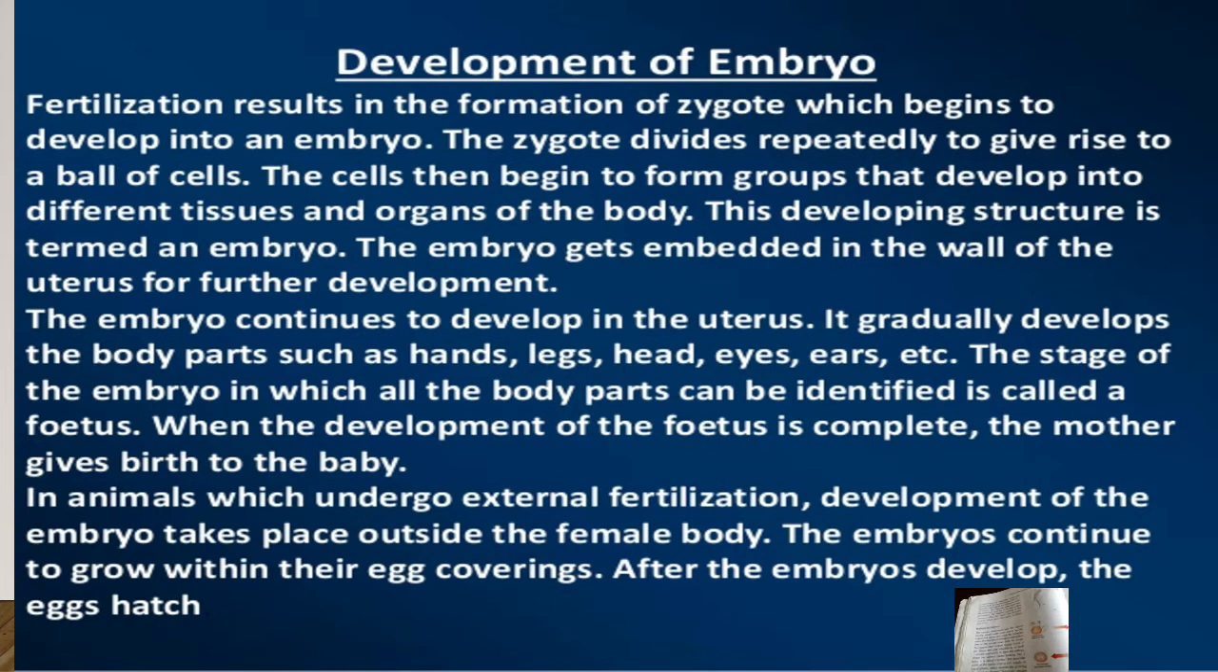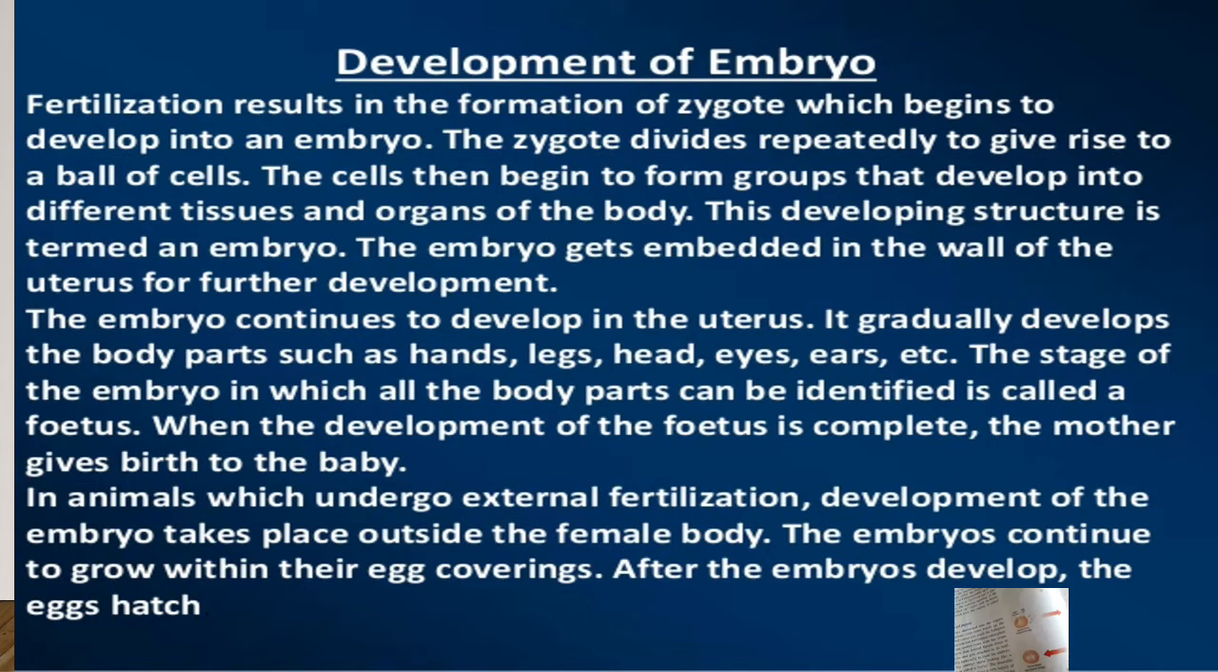So fertilization results in the formation of a zygote, which begins to develop into an embryo. The zygote divides repeatedly to give rise to a ball of cells. The cells then begin to form groups that develop into different tissues and organs of the body. This developing structure is termed an embryo. The embryo gets embedded in the wall of the uterus for further development.